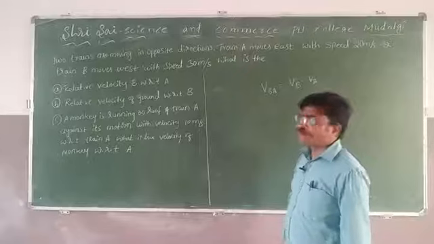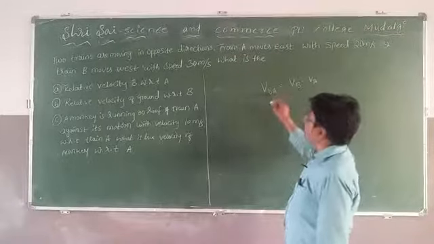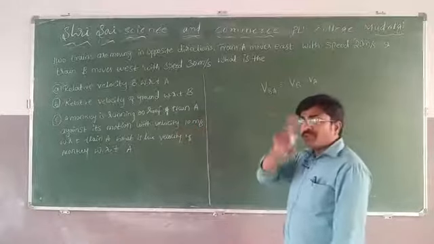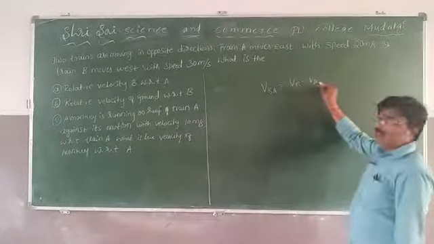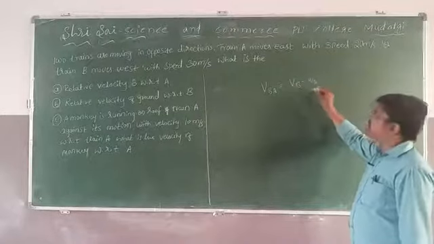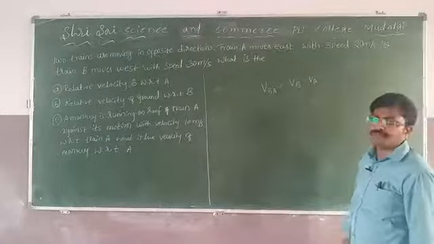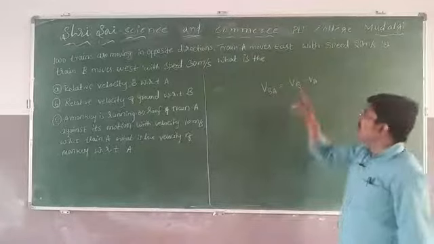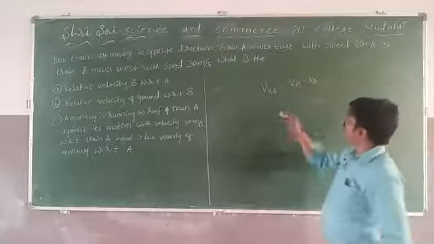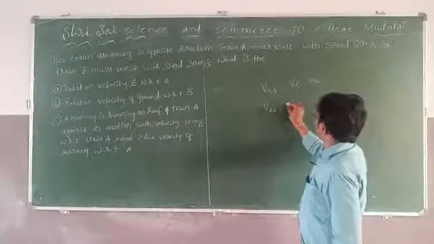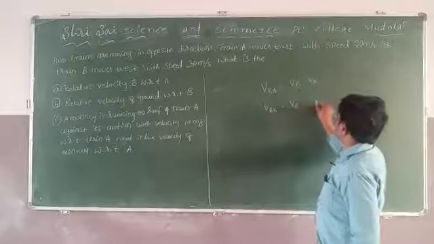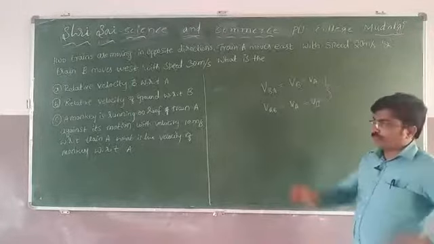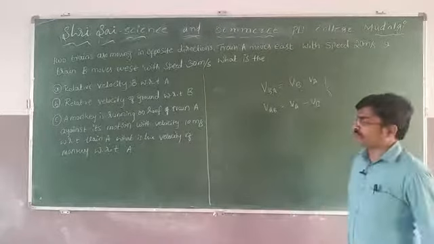If the two objects B and A are both moving in the same direction, then the velocity of B with respect to A is given by Vb minus Va. Similarly, Vab means velocity of A minus velocity of B, and both are moving in the same direction.